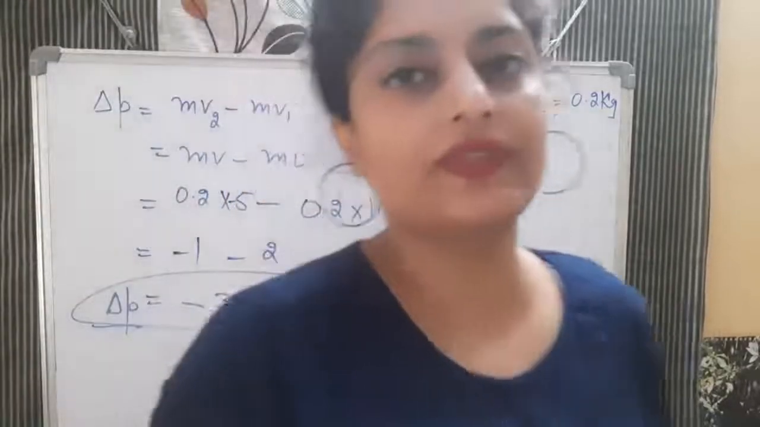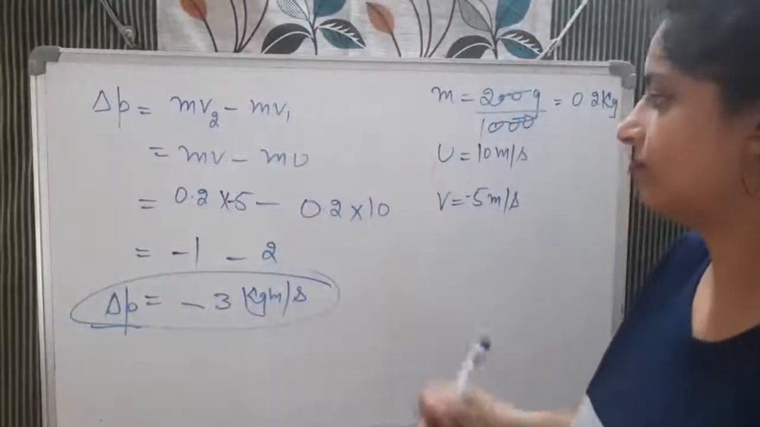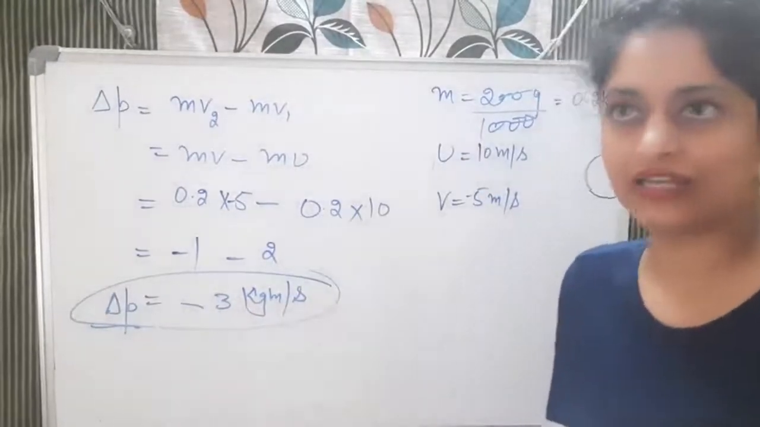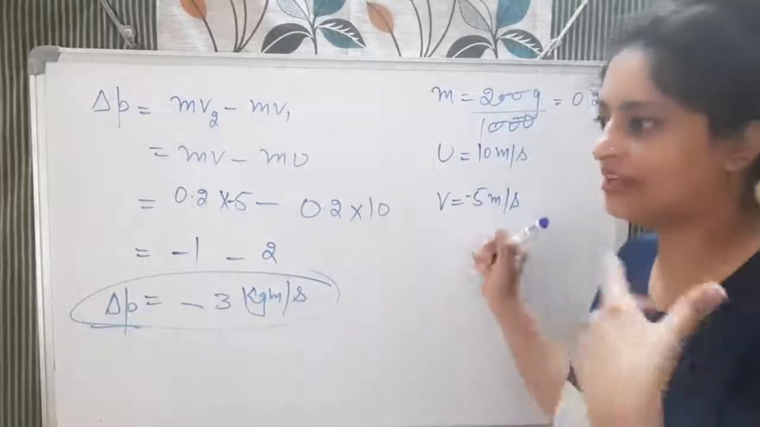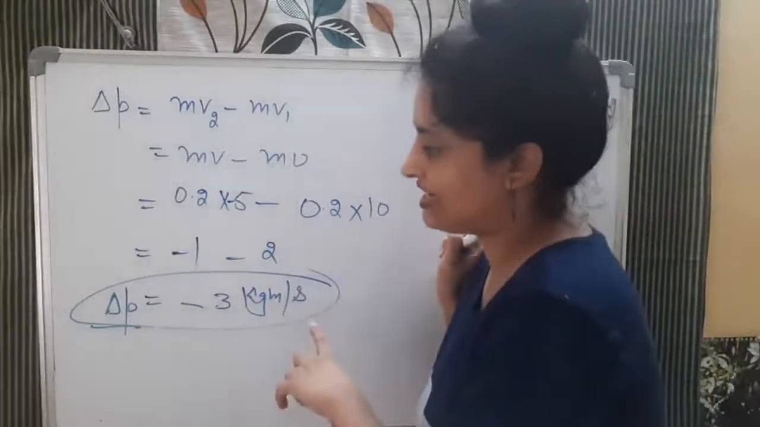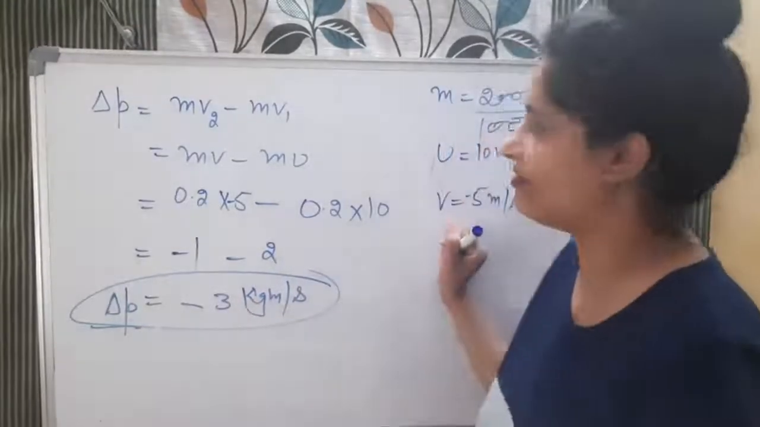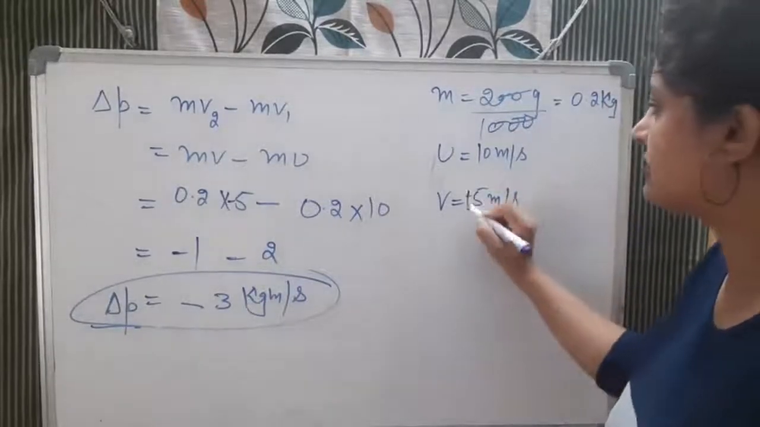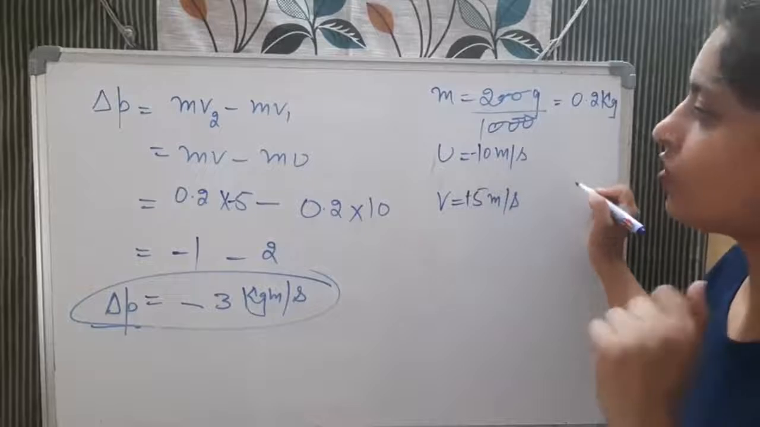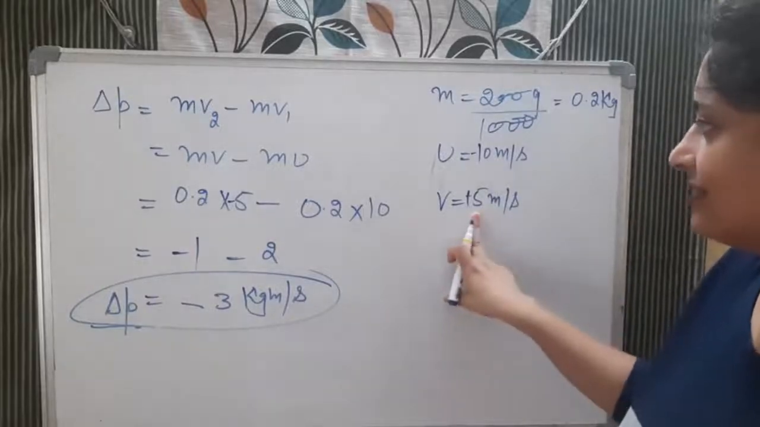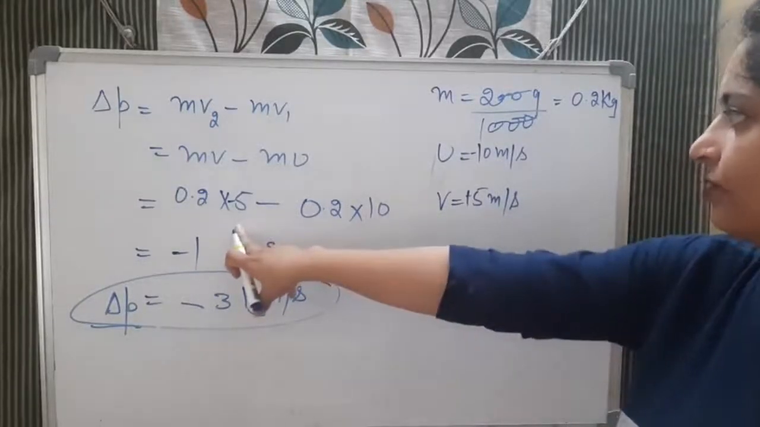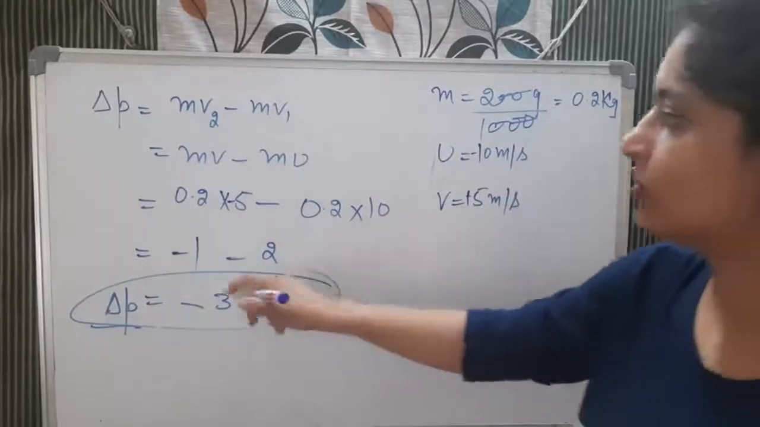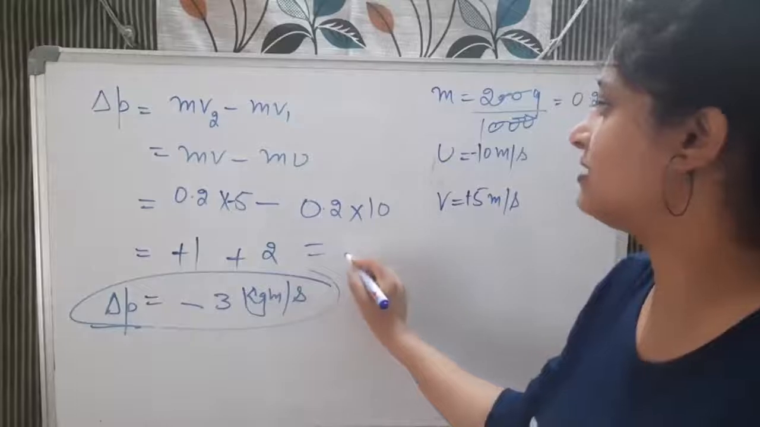Okay, so this will be minus 3. The minus just shows the direction in which the change in momentum is happening. If it is in the opposite direction, a negative sign will come there. In the same question, if you take this direction as positive and the other as negative, see, when you take this as positive, this will come 1 from here and this will come plus 2 from here. So plus 1 plus 2, and the answer will be plus 3.